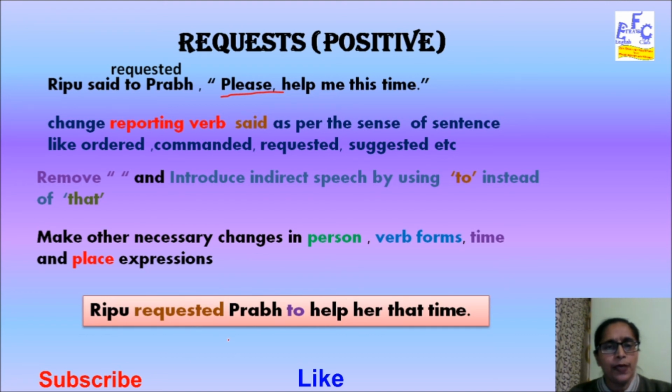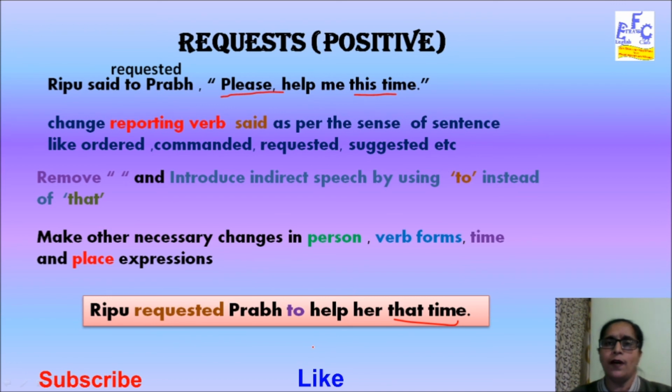So, Ripu requested Prab to help her that time. See, here, to help her that time. This is a time and place expression, so this is converted into that.